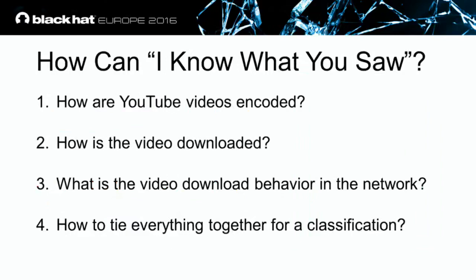So first, we need to understand how YouTube videos are encoded. Then, we need to understand how the player requests the data. After that, we need to understand how the data is distributed in the network and what patterns it creates. If we can take all those things together, we can create a great machine learning classifier that will tell us which video title you actually saw. So let's start investigating it together.